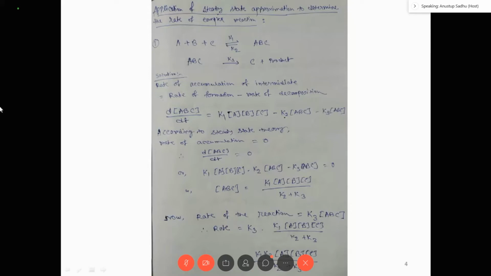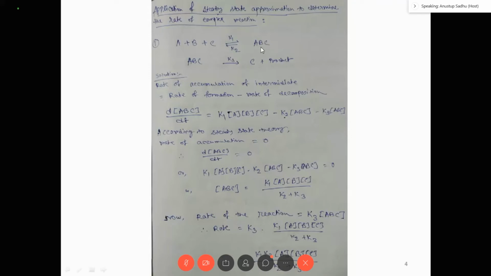Intermediates are basically those species which are involved in between reactant and product. What are the reactants in this case? The reactants are A, B and C, and the products are C and product. So C is both reactant and product, so you can say this is a catalyst. A and B are the reactants, so ABC forms in between the reactant and product. So ABC is the intermediate. First you have to recognize the intermediate. So here ABC is the intermediate.